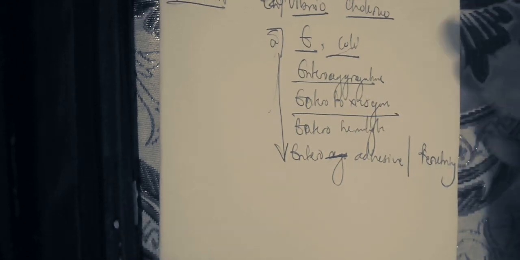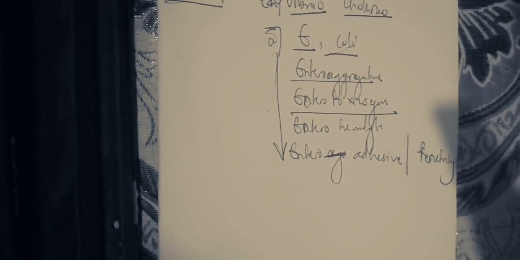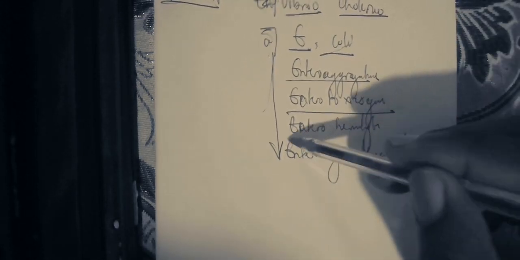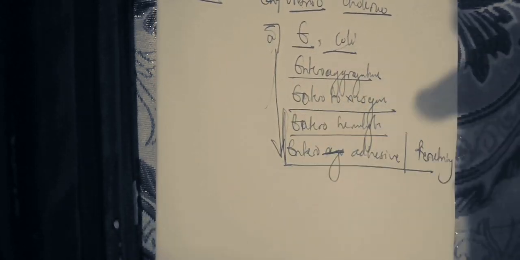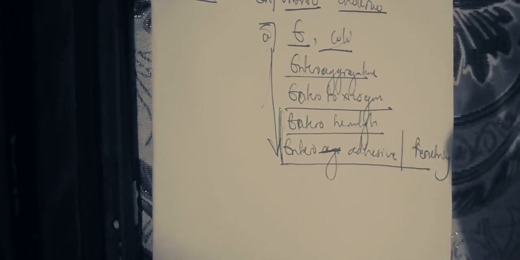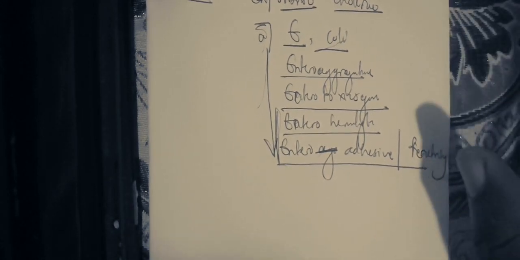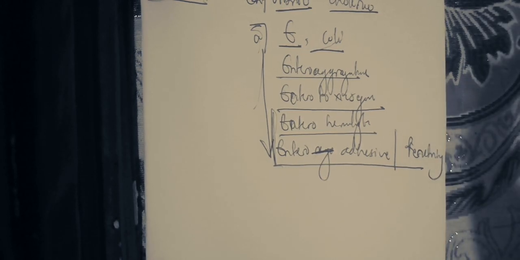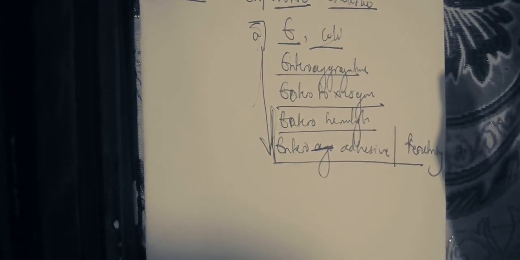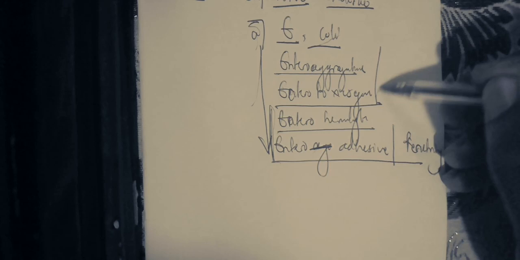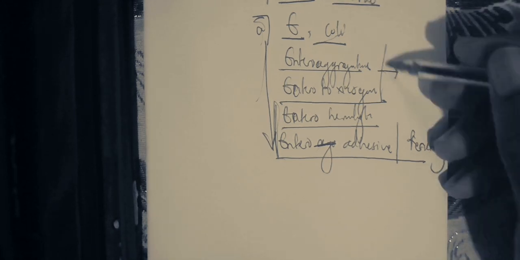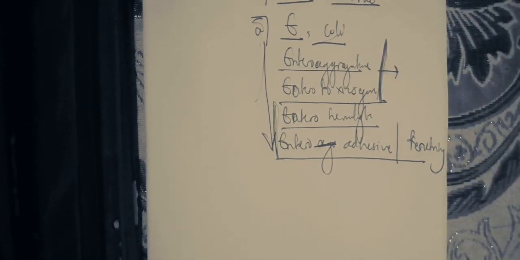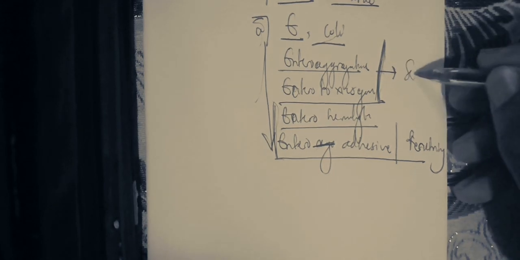Aggregative and toxigenic are the least severe, while the most severe are hemorrhagic and adhesive or penetrating, because they infect the deeper layers of the gastrointestinal tract, that is the muscular layer and also the level of the subserosa. Enteroaggregative and enterotoxigenic mostly affect the level of the mucosa. That is why they are the ones that result in secretory diarrhea.